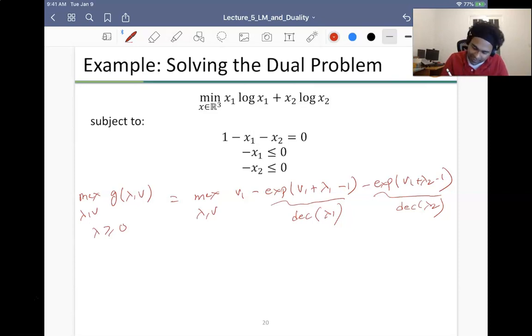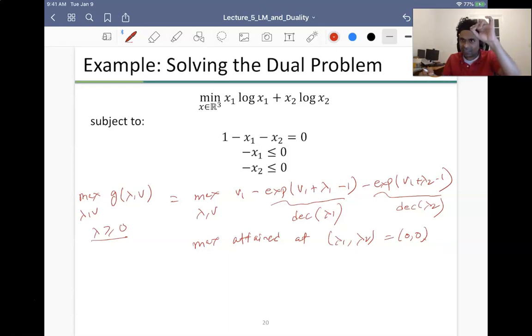So what it means is that the maximum is attained at lambda 1 comma lambda 2 equal to 0 comma 0, because my lambda is greater than or equal to 0. Since it's a decreasing function, the largest value will occur at the 0, 0 point.